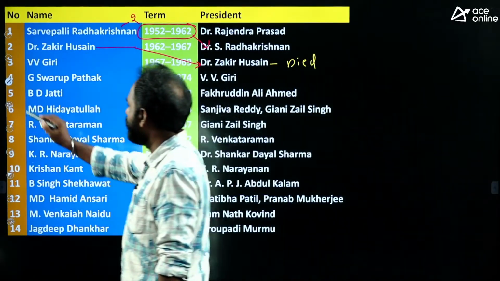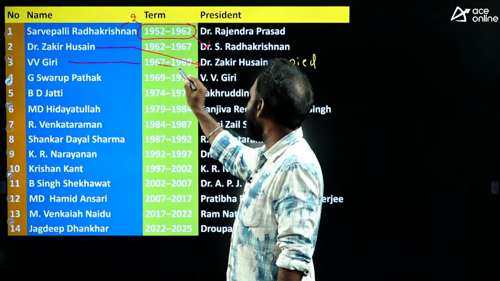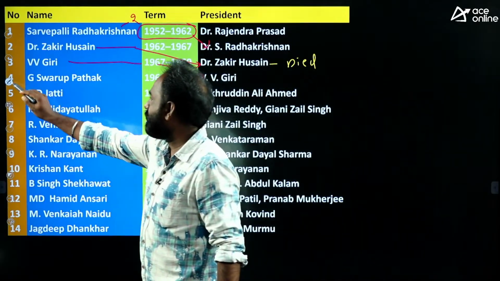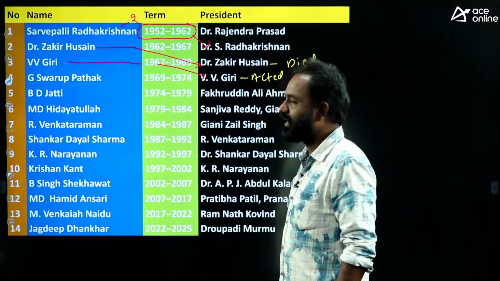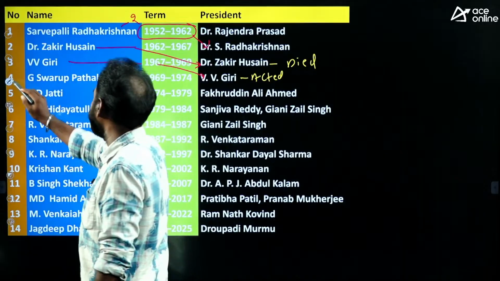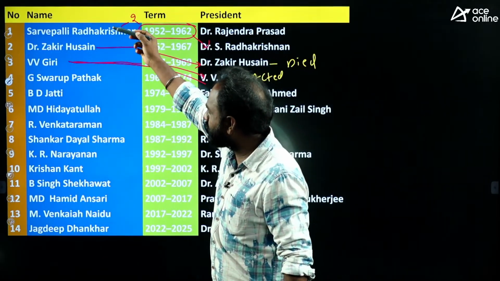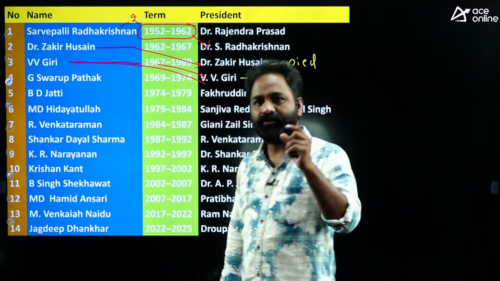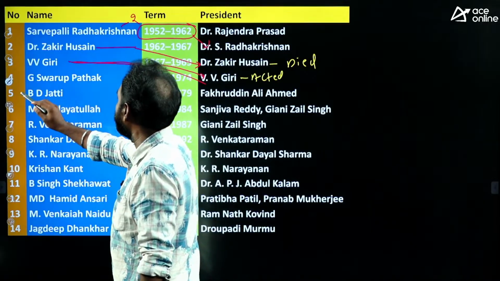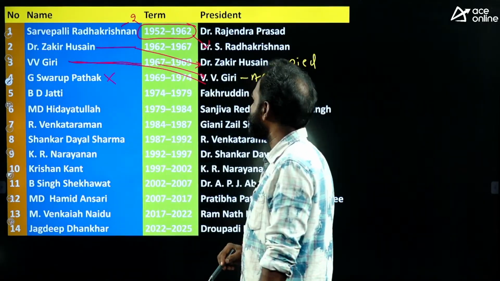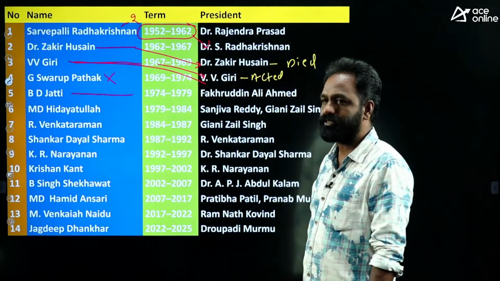Next, V.V. Giri, who was working as a vice president, all of a sudden acted as a president. So the first vice president who acted as a president is V.V. Giri. But later in the elections, V.V. Giri won and he became the president also. So Sarvepalli Radhakrishnan, Zakir Hussain, V.V. Giri: 3 people worked as a vice president and also next as president. Next, not worked as a president. And B.D. Jatti worked as a vice president but not as a president.